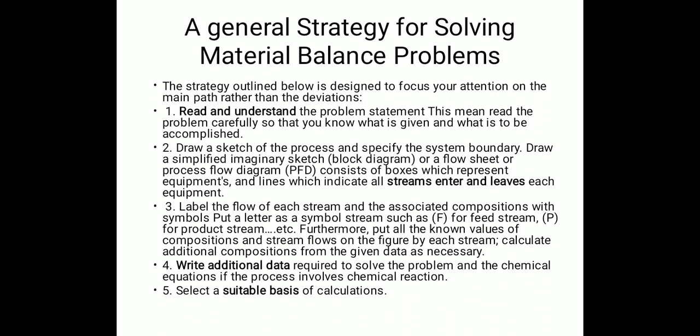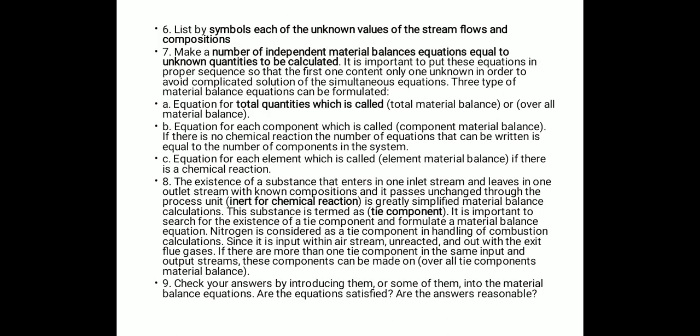Label the flow of each stream and the associated composition with a symbol. Put a letter as a symbol for streams, such as F for feed, P for product. Furthermore, put all the known values of composition and stream flows on the figure by each stream. Calculate the additional composition from the given data as necessary. Then write additional data required to solve the problem and the chemical equations if the process involves chemical reaction. Select a suitable basis of calculations. Then list the symbols for each of the unknown values of the stream flows and composition.